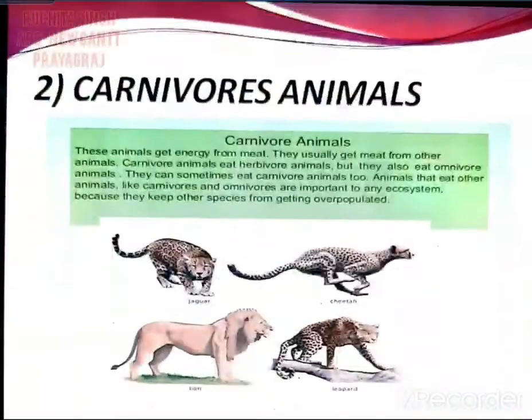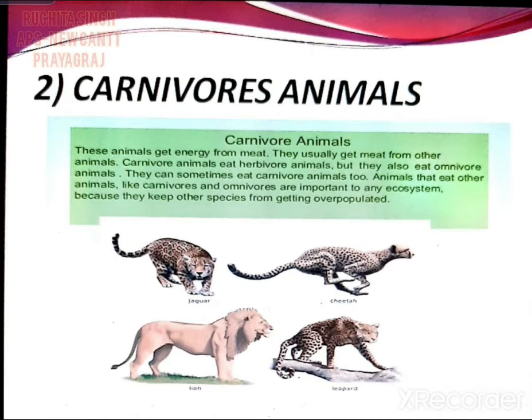Okay children, now moving further to the second type of animals. Yes, you guessed it right. They are known as carnivorous animals. And what are carnivorous animals? Animals that eat the flesh of other animals are known as carnivores. For example, lion, tiger, leopard, cheetah.